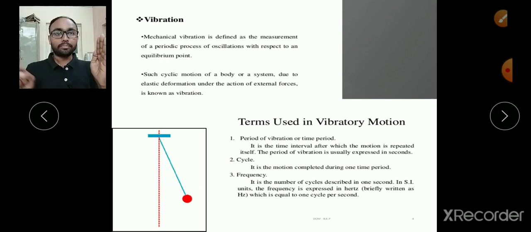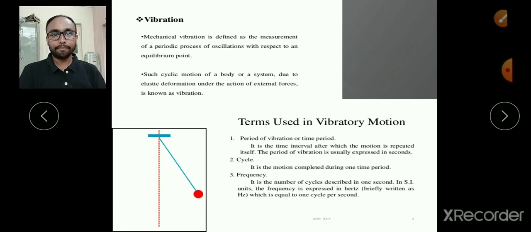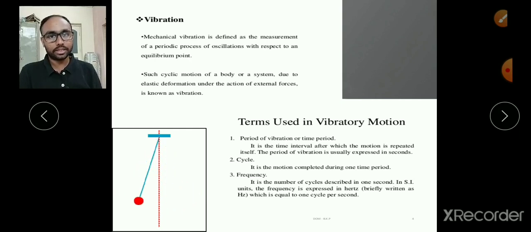The time required for this process is called the time period, or in other words we call it one cycle, and the time required for one complete cycle is also the time period. But a cycle is the motion completed during one time period. That's why we cannot say it is the time required for one cycle, because we have written the definition of cycle itself based on the time period.